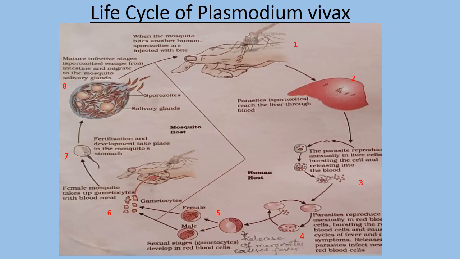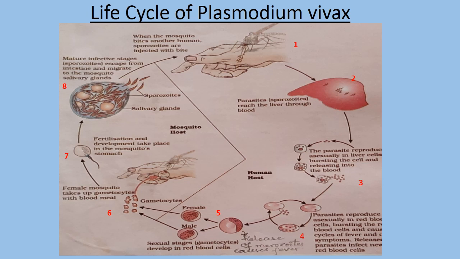One of the interesting things you should understand about Plasmodium is its life cycle. So what is the interesting thing? The interesting thing is, for completing its life cycle, Plasmodium requires two host organisms. One is the human body and another is the mosquito body. So this is the actual life cycle of Plasmodium.